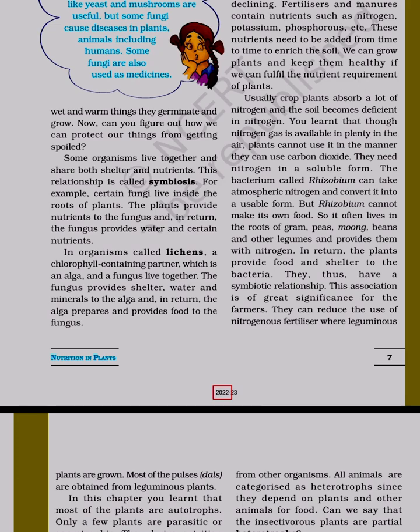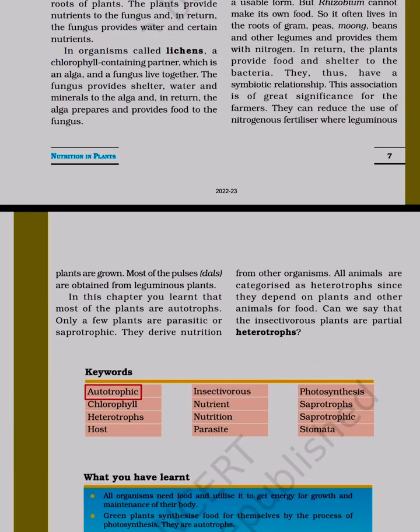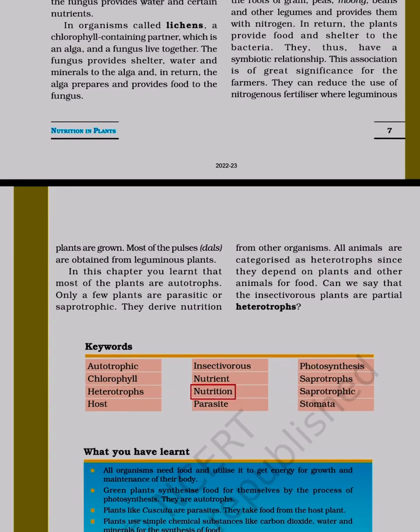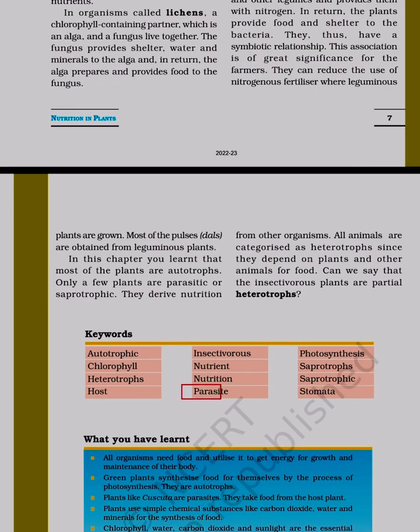Autotrophic, insectivorous, photosynthesis, chlorophyll, nutrient, saprotrophs, heterotrophs, nutrition, saprotrophic, host, parasite, stomata.